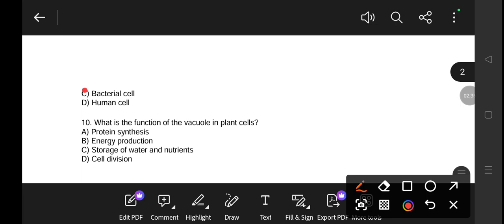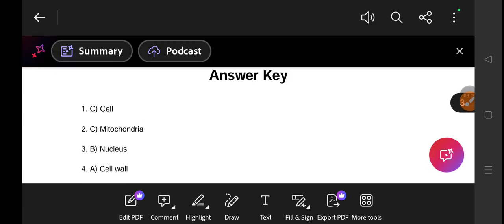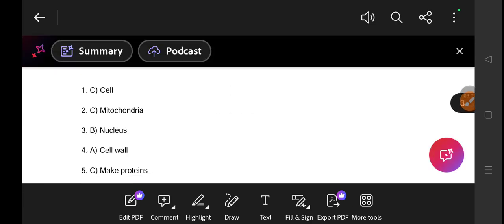What's the function of vacuole in plant cell? The function of vacuole in plant cell is to produce protein, or protein synthesis. Vacuole is used for protein synthesis. And when it comes to the answer, this is the answer key for the questions.